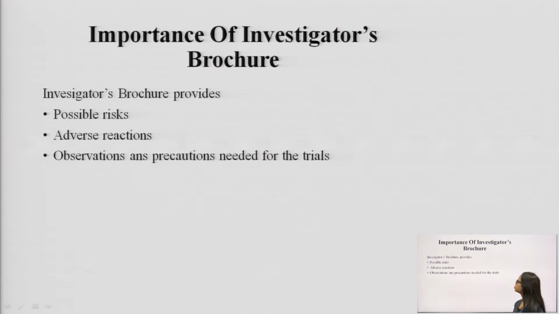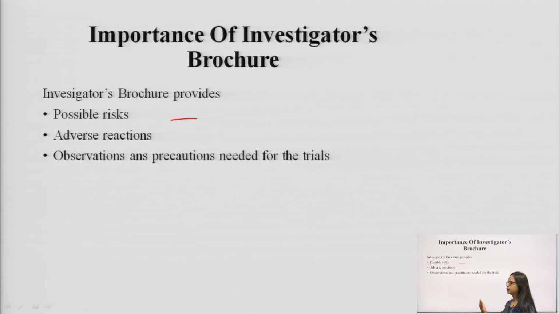These three information include, first of all, the possible risks. It means whenever we investigate any new compound, there are some adverse drug reactions or side effects associated with the new compound.